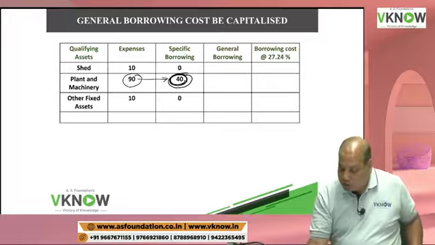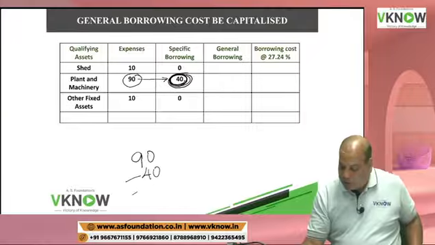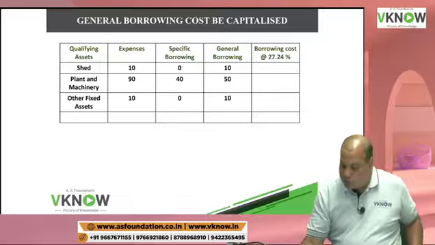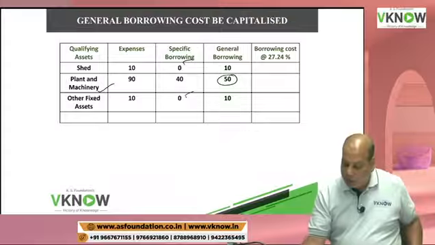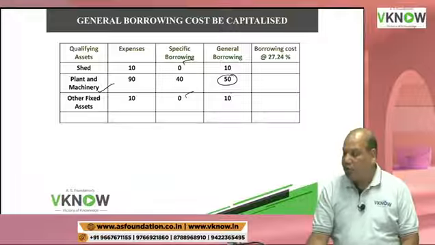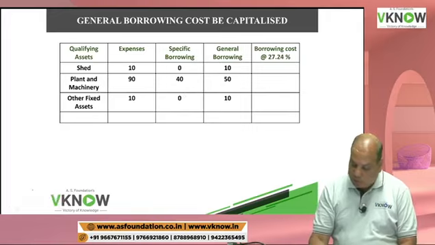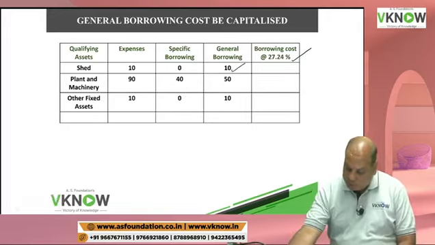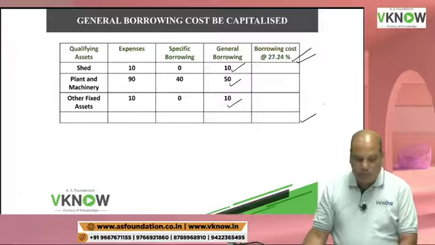So I need to first deduct 40, because out of 90, 40 is from specific borrowing. So general borrowing used for plant and machinery will be 50. But for the other two, there was no specific borrowing. So 10, 50, 10 is financed out of general borrowing. Now you can simply multiply these numbers and you will get the answer.